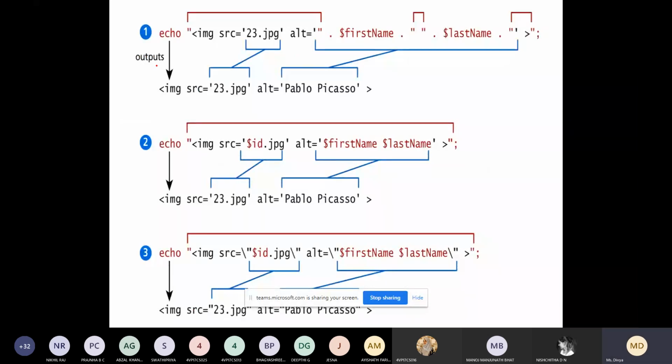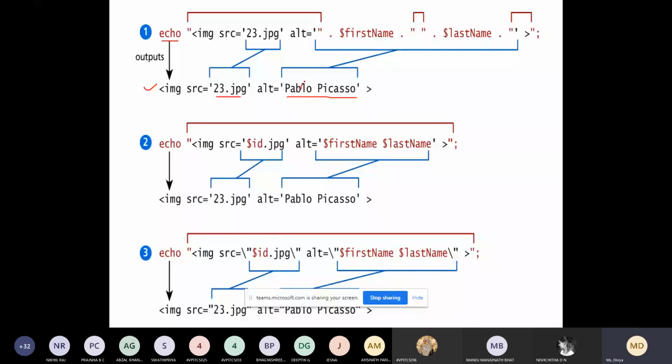Actually, this is the output: we have the image and an alternate name. But since this is PHP code, you should be very careful while placing the PHP code. Here, how are you getting the alternate name?